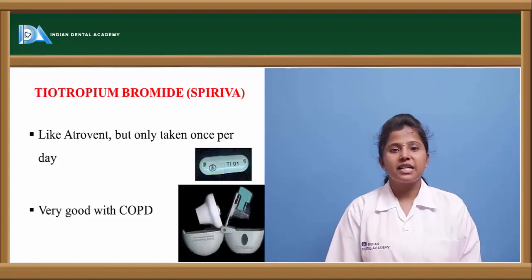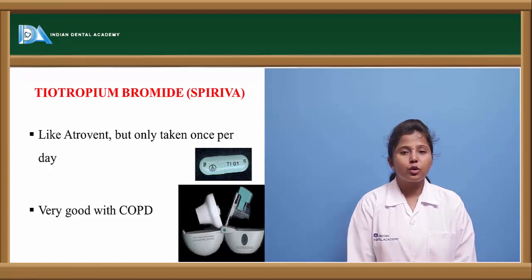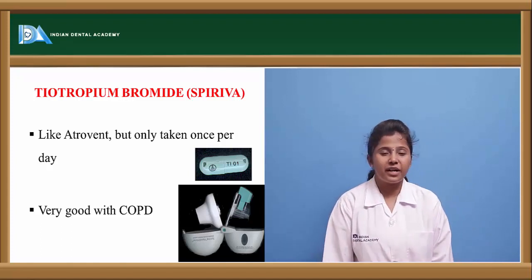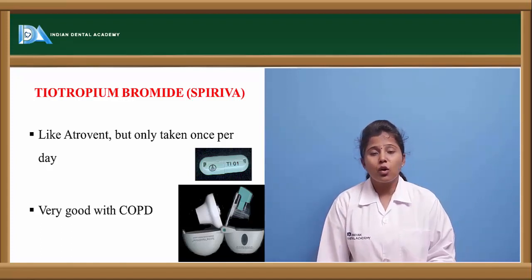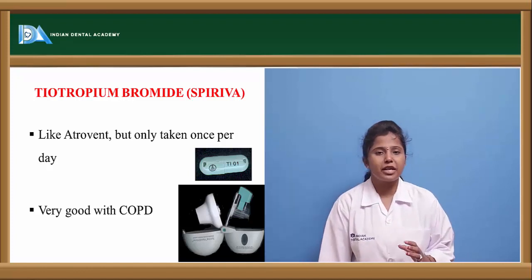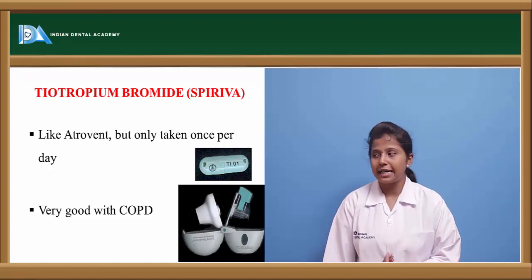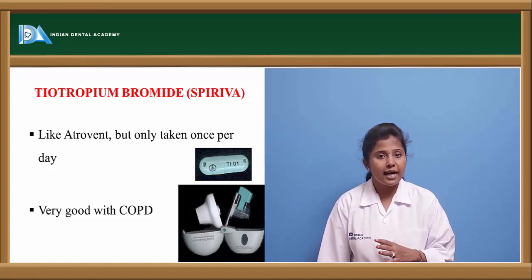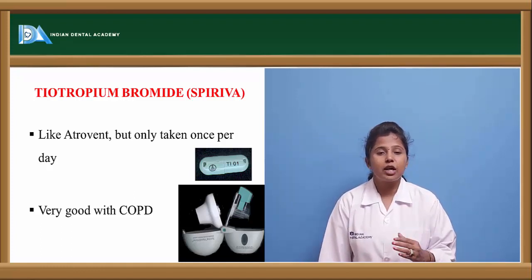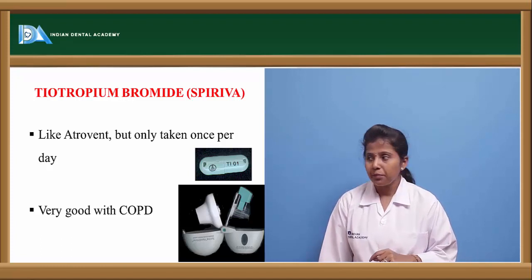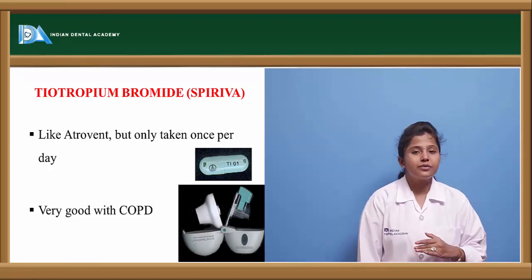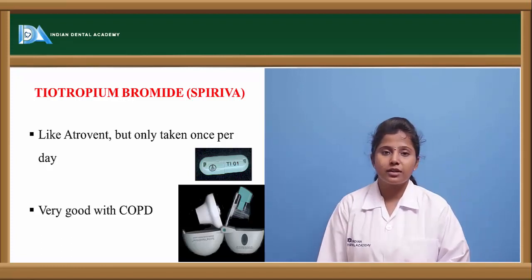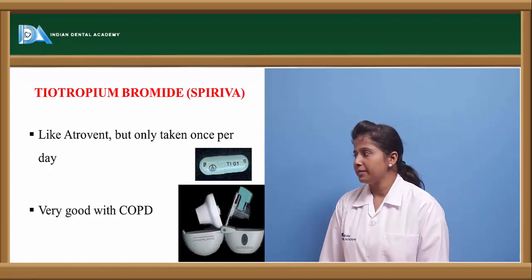The other antimuscarinic drug is tiotropium bromide, which is marketed as Spiriva. This drug has almost the same actions as ipratropium bromide, that is Atrovent, but as it has a longer half-life, it is recommended to give it only once a day. It is also very effective to treat COPD.